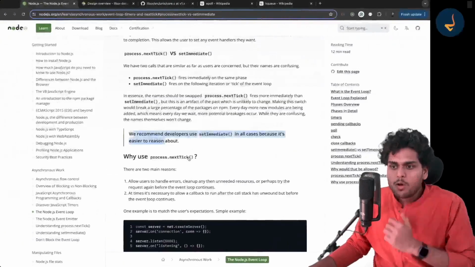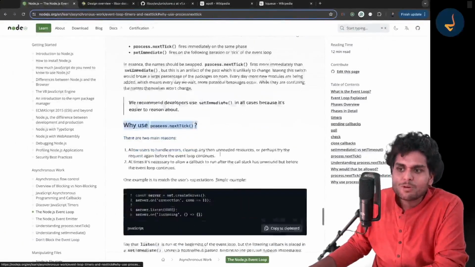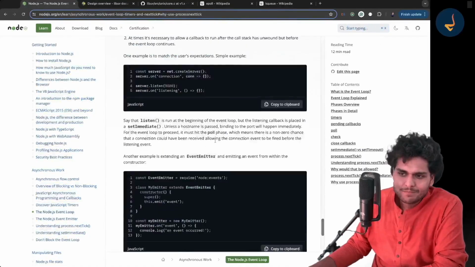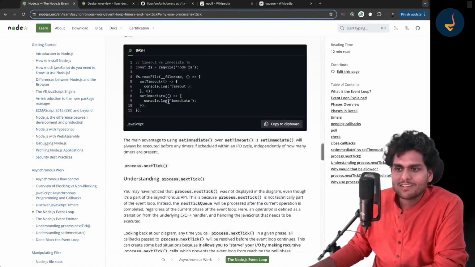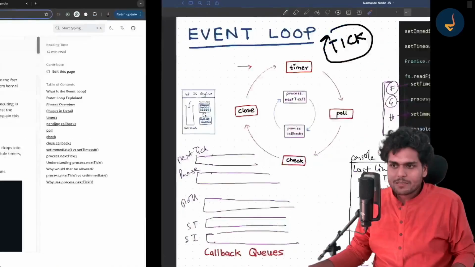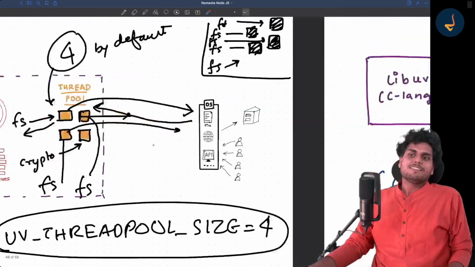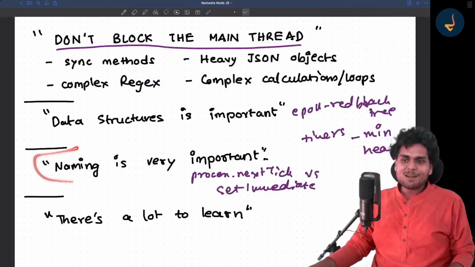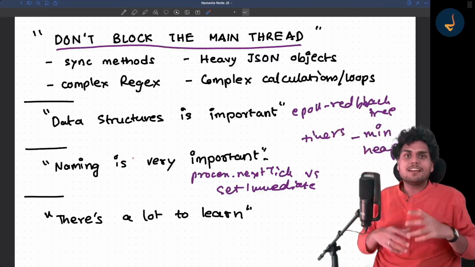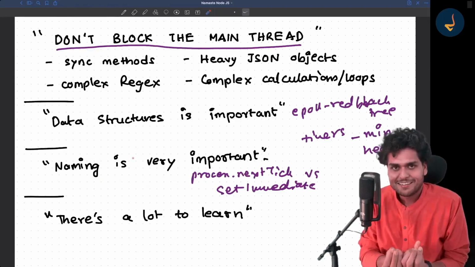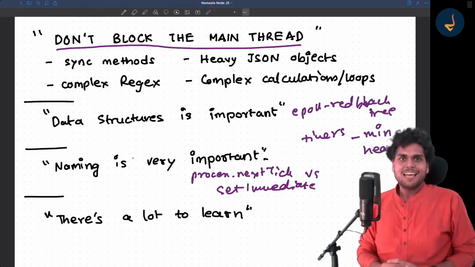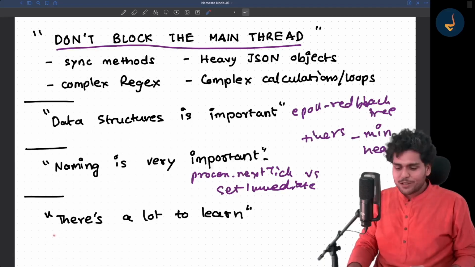Okay, and the next thing is why use process.nextTick? Read about it, right? There is a lot more to read in the documentation. It's a long thing, you should read about it. Take your own time. But one learning that we can take away is that naming variables is very important. Even big libraries and frameworks like Node.js make mistakes, the mistake of nextTick and setImmediate. Naming is very important.